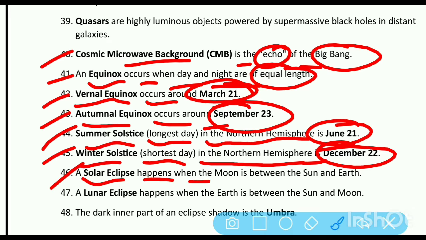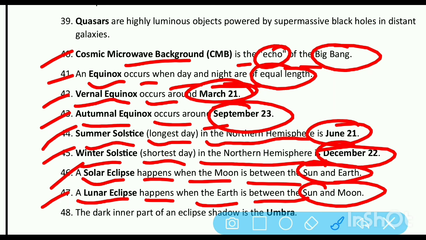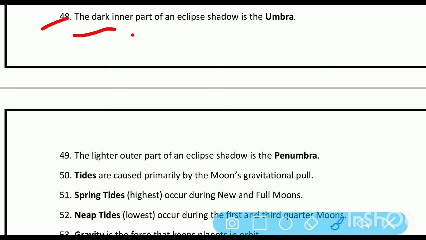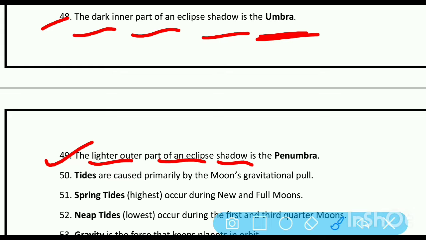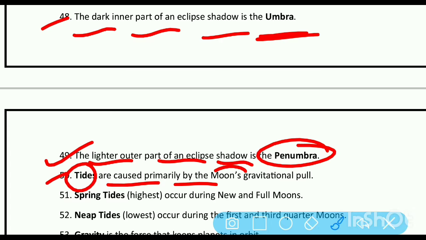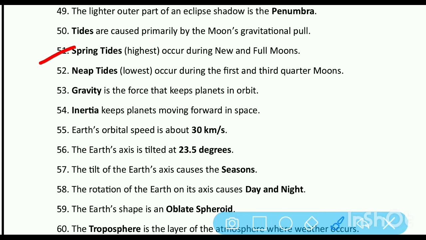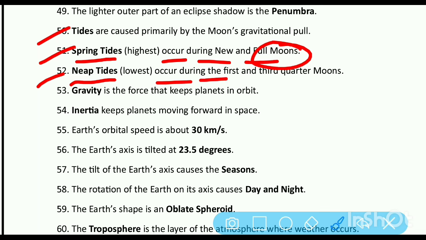Solar eclipse happens when the moon is between the sun and the earth. A lunar eclipse happens when the earth is between the sun and moon. The dark inner part of an eclipse shadow is the umbra. The lighter outer part of an eclipse shadow is the penumbra. Tides are caused primarily by the moon's gravitational pull. Spring tides occur during new and full moons. Neap tides occur during the first and third quarter moons.